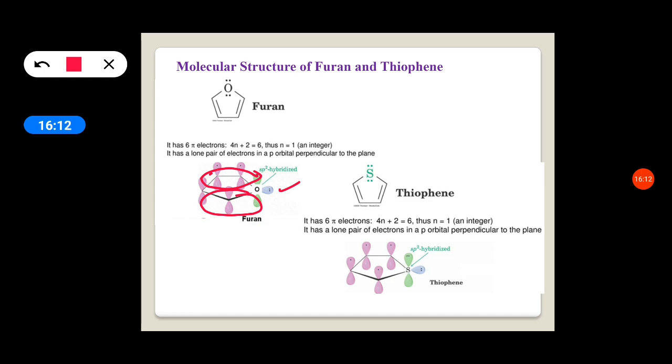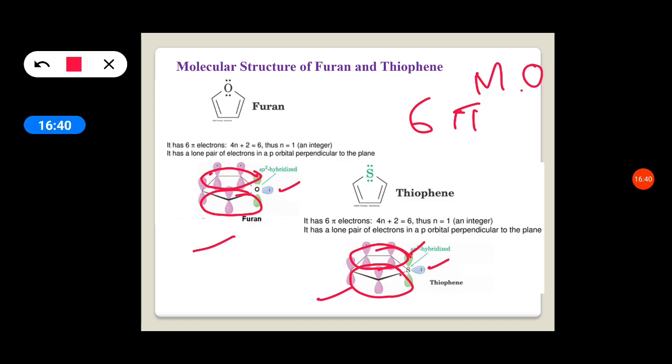Thiophene is also the same: the sp2 orbital has a pair of electrons and the pz orbital also has a lone pair of electrons. All these above orbitals overlap, all the below orbitals overlap. So both furan and thiophene have a pi molecular orbital containing 6 pi electrons. These are called the molecular orbitals of furan and thiophene.